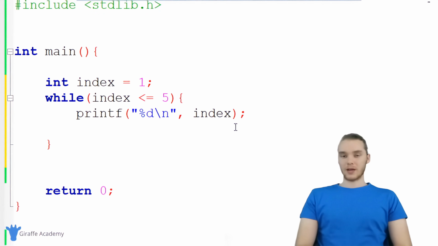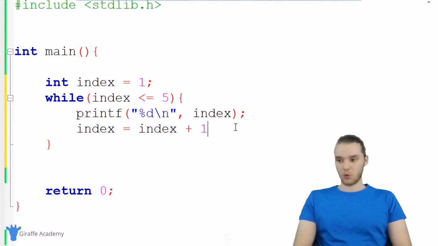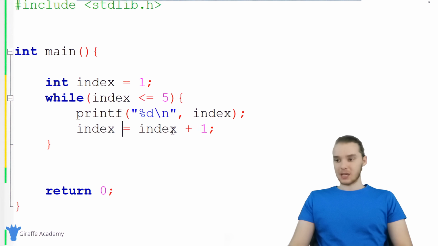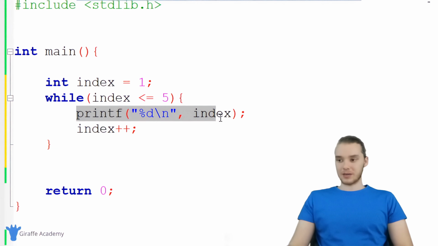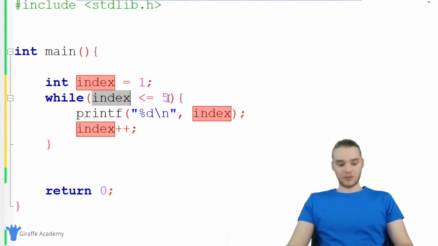And finally, after this, I want to increment the index variable. So I can just say index is equal to index plus 1. Basically, I'm adding 1 onto the index every time. And I want to show you guys something in C. There's going to be a lot of situations where you're going to want to add 1 to an existing variable, and in C there's actually a shortcut we can use. I can just say index plus plus, and this is going to do the same thing. It just adds 1 to the index. Essentially, I'm saying I want to print out index, and then I want to increment index. And I'm going to keep looping through this code while index is less than or equal to 5.